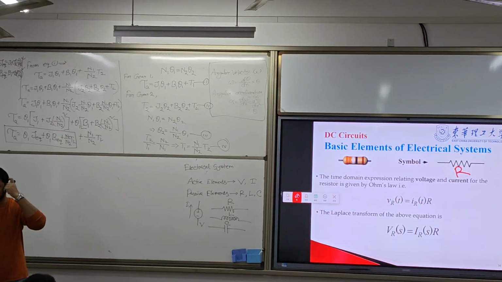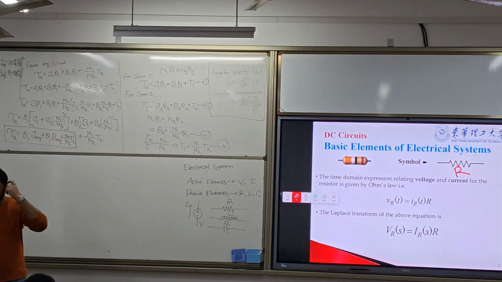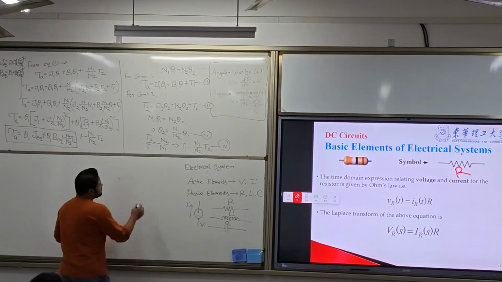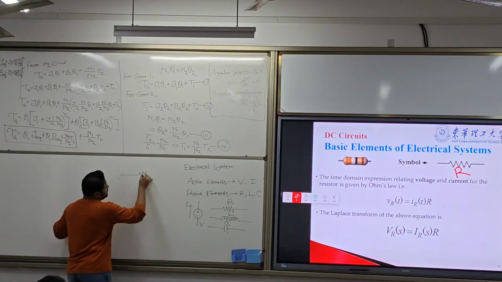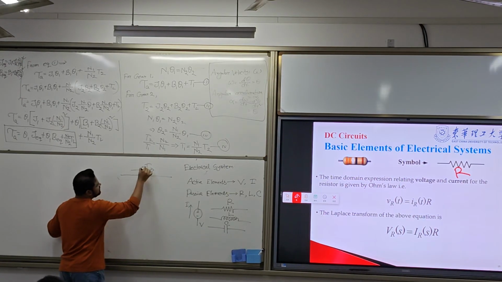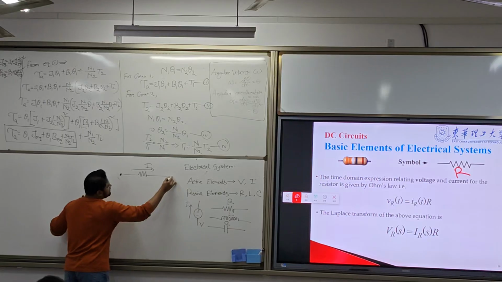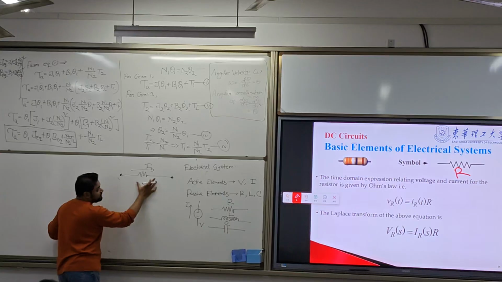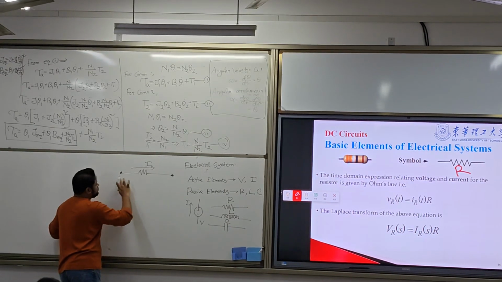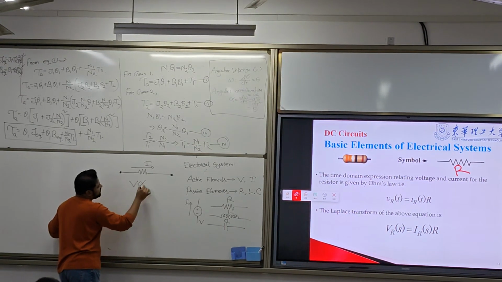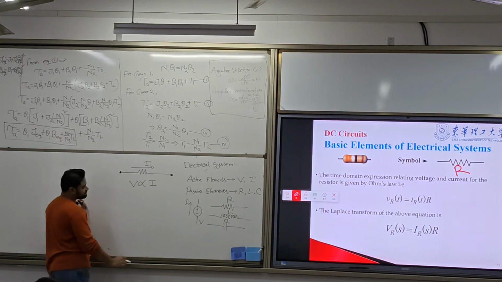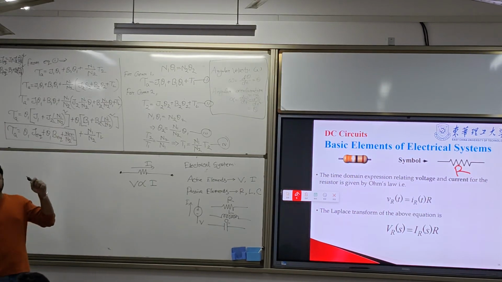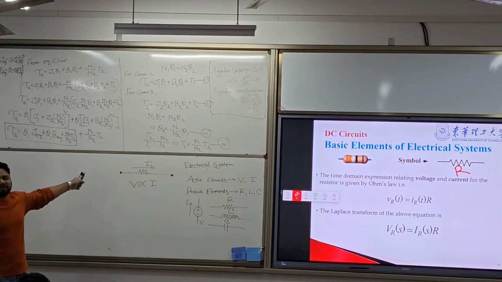Ohm's law is that the current flow I is directly proportional to the voltage applied to a conductor.